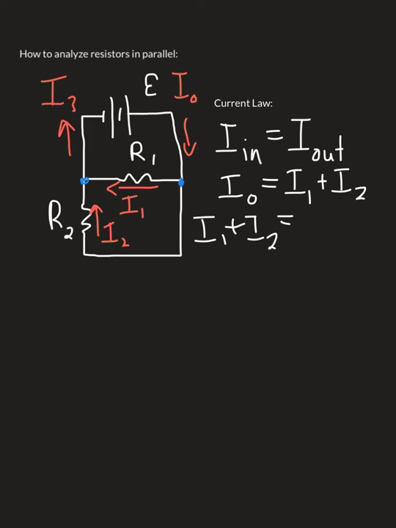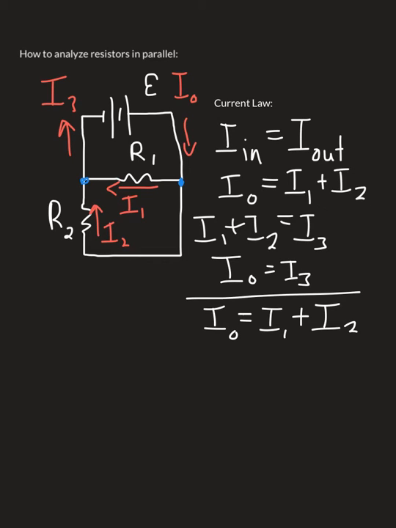And those are equal to the current flowing out, which is I3. The sum of I1 and I2 equals I3, but the sum of I1 and I2 also equals I0. So this is just a way of confirming what you may have already realized, that current I0 is the same thing as current I3.